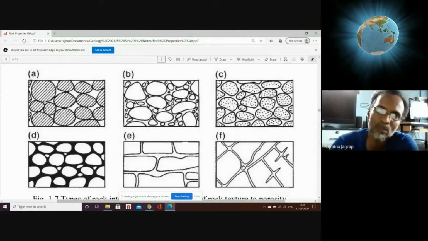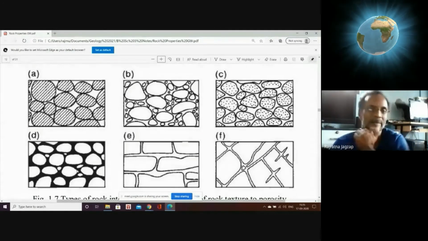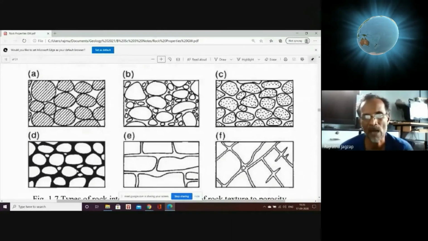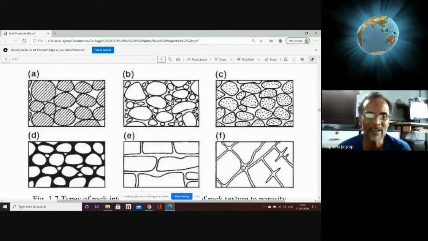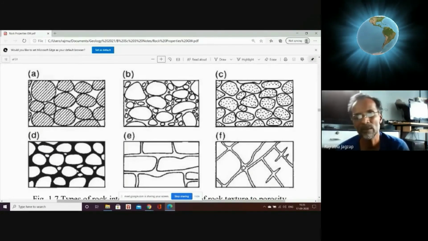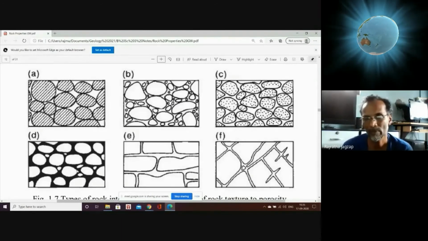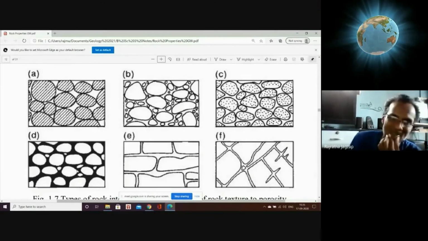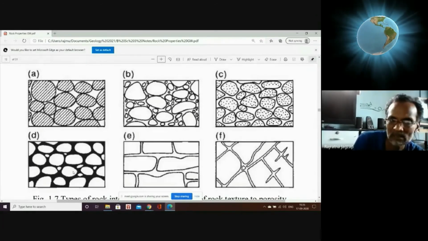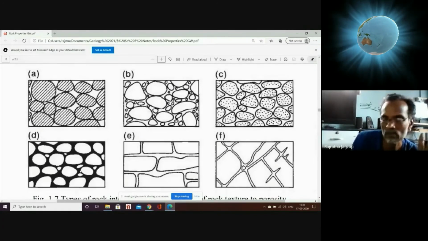Now if you go to the left-hand bottom corner, you can see the interparticular space is filled by a dark area. The dark area is nothing but very fine grained compact material which cannot allow the water to flow, or rather to store also. So it will have less storage of water and less movement of water through its pore gaps.